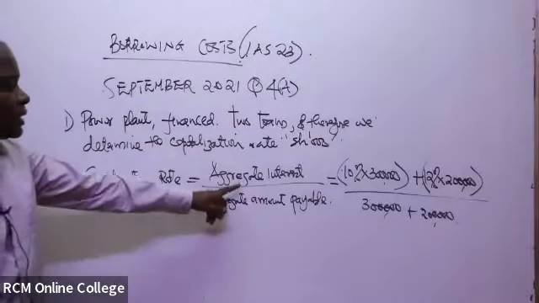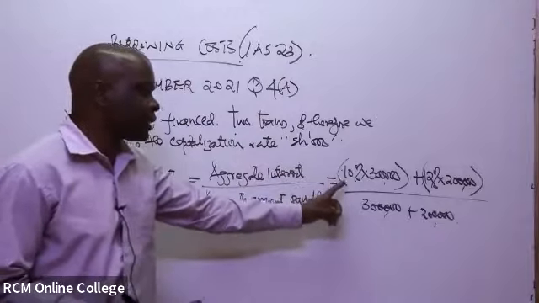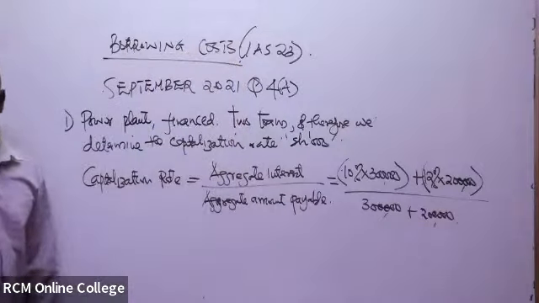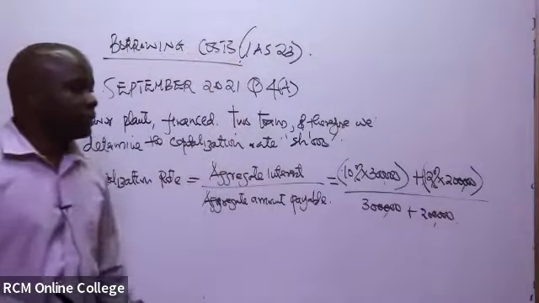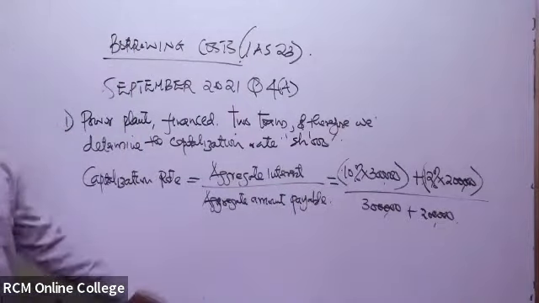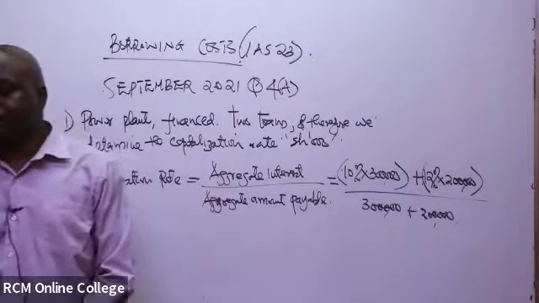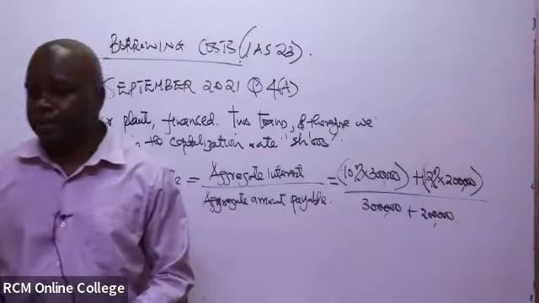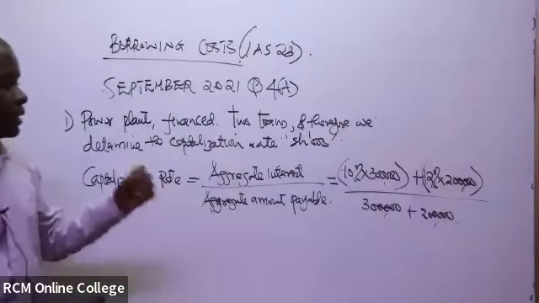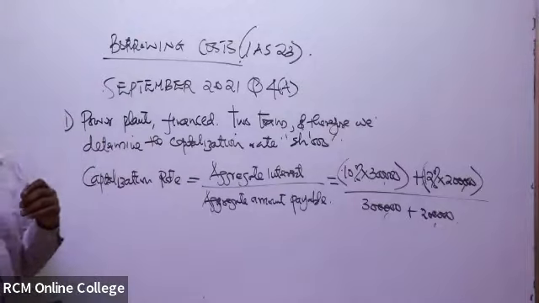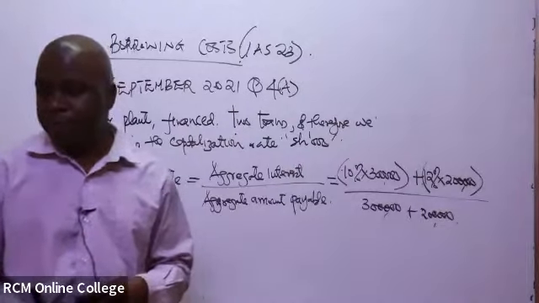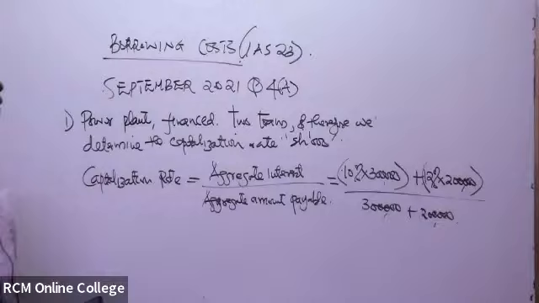So this is the aggregate interest rate because it was financed by two loans. The interest rate on the first loan, the interest rate on the second loan, over the total loan amount. So what are you getting there as the capitalization rate? If you do the mathematics, what are you getting as the capitalization rate?